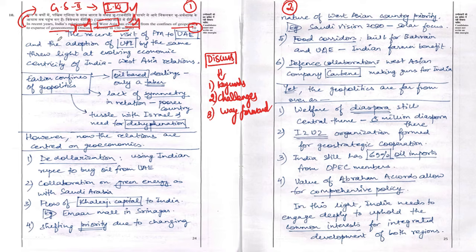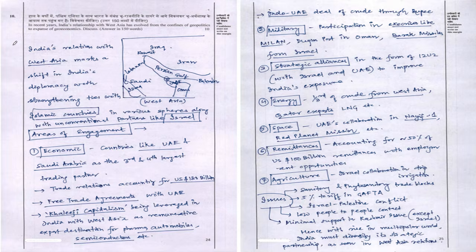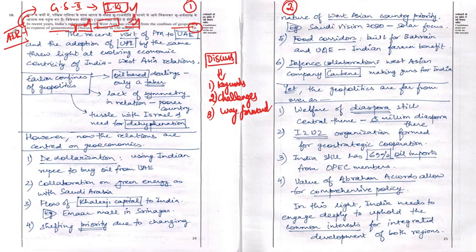But let's look at the structure of the answer, what they have written. Both of these toppers, that is All India Rank 1 Aditya Srivastava's answer copy, as well as All India Rank 2 Animesh Pradhan's answer copy, let's have a comparative discussion and analysis of both of their answers today, friends. And as we know very well, this question is regarding West Asia, and let's look at how the structure of the answer they have written here. So both the toppers have written a clear structure of the answer.